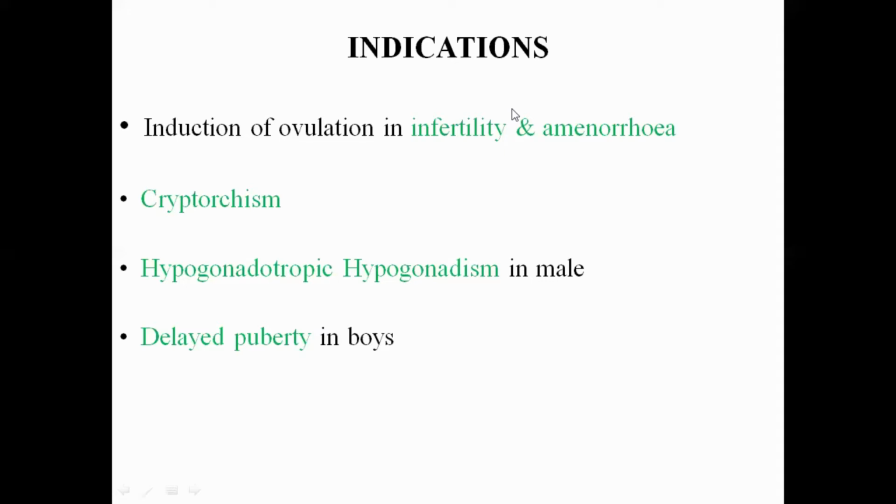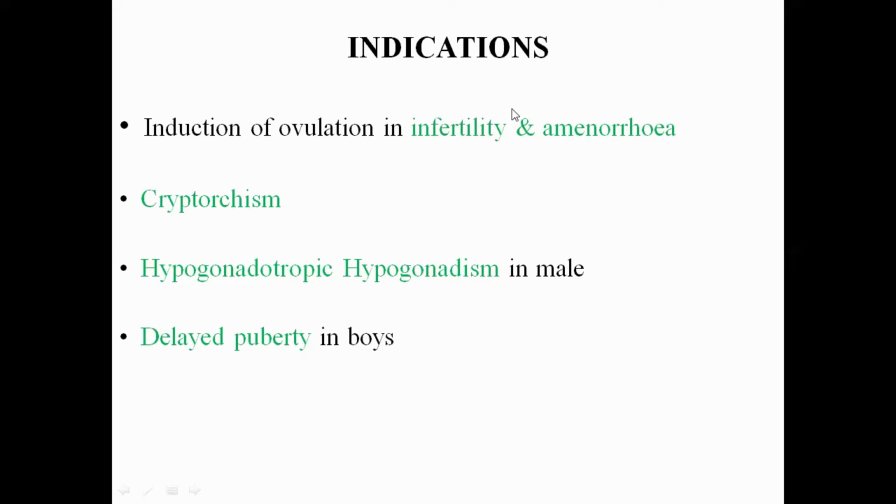Okay. Now, another condition where the gonadotropin preparations are used: hypogonadotropic hypogonadism, generally in the male. It is a disease in the male. The pathophysiology is a disease of either the hypothalamus or the anterior lobe of the pituitary gland.